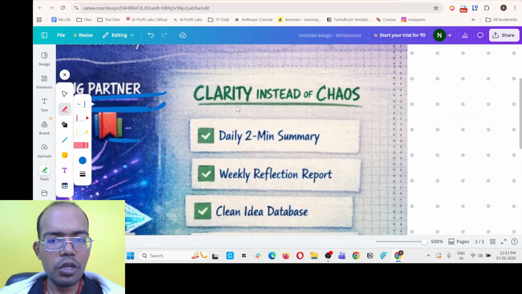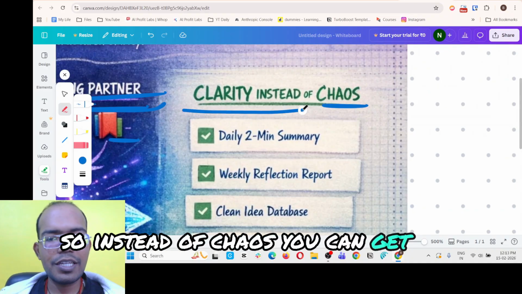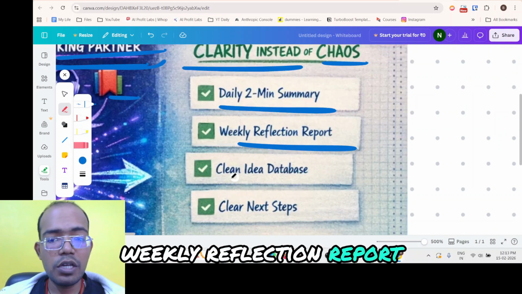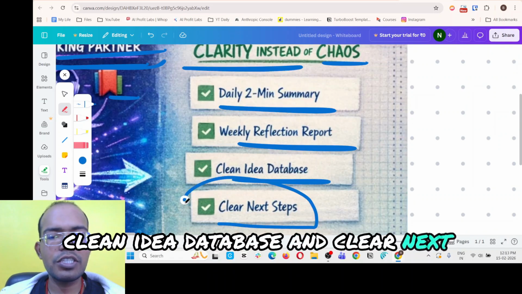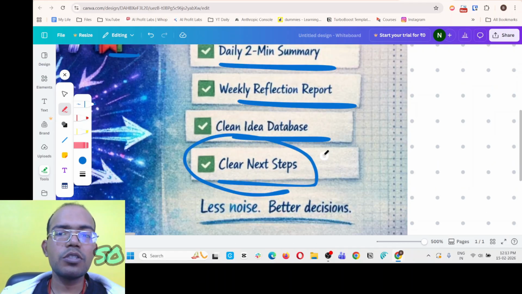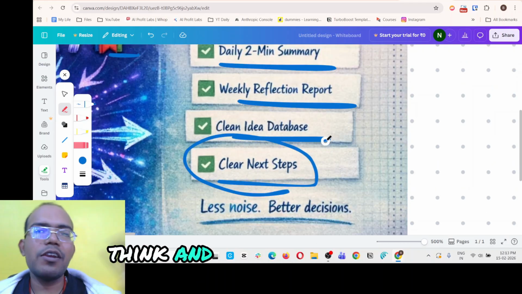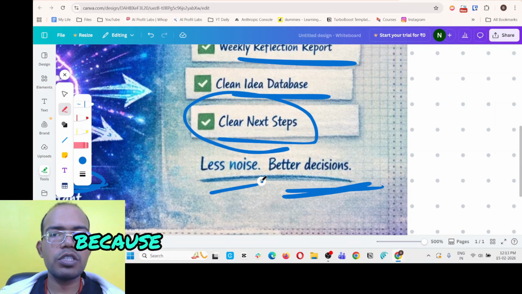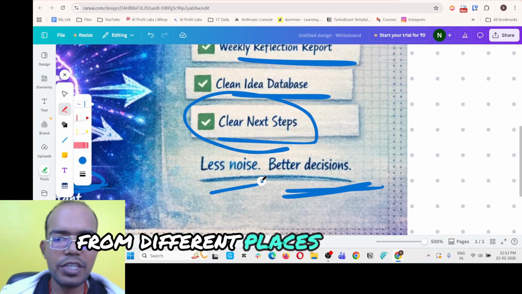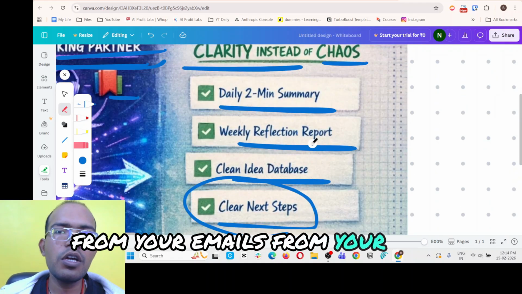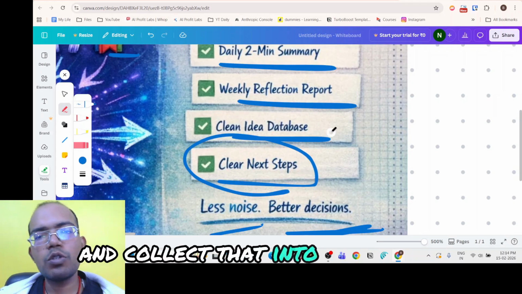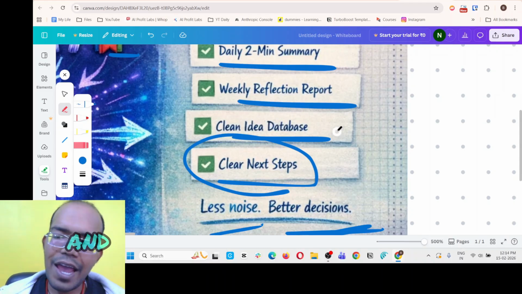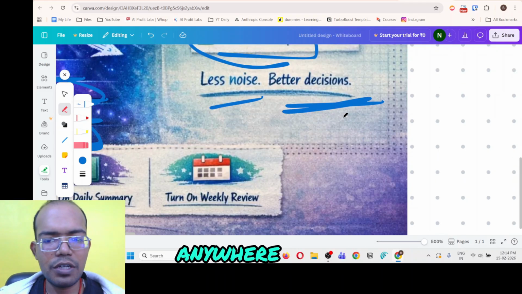Okay, so instead of chaos, you can get complete clarity, right? It can give you a daily 2-minute summary, a weekly reflection report, a clean idea database, and clear next steps on what you have to do. So you just don't need to think and lose all the data. It will give you better decision making and less noise, because it will collect all your ideas from different places, from your meetings, from your emails, from your note-taking apps, and collect that into one second brain where you can have all that data stored, and you can go through it anytime, anywhere, right?